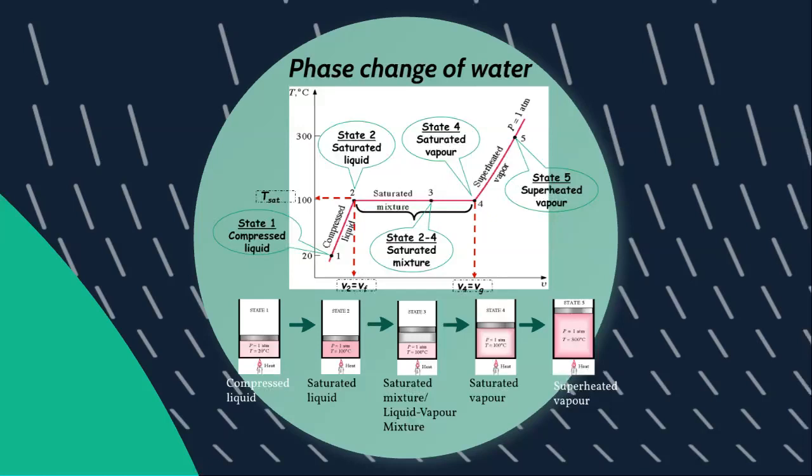The vaporization stage takes place at constant temperature, where water changes from saturated liquid into a saturated mixture, in this case state 3, where at this state both liquid and vapor exist in equilibrium. Once the liquid has been transformed into vapor, the water reaches saturated water vapor at state number 4. Beyond this point onward, the water is at a high temperature above 100 degrees C, in this case 300 degrees C, where we can classify this state as superheated vapor.